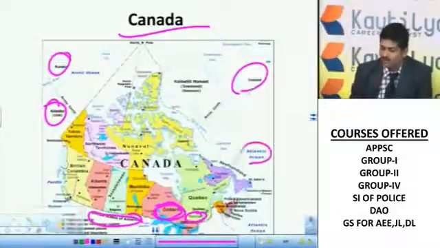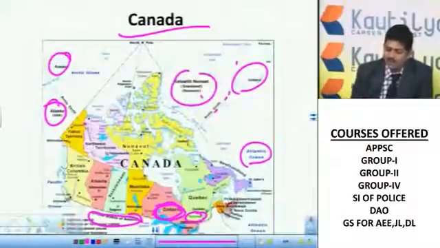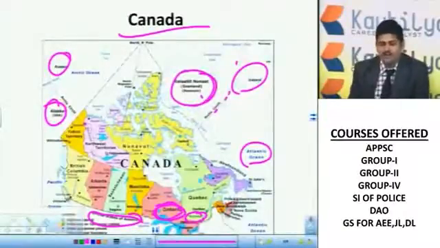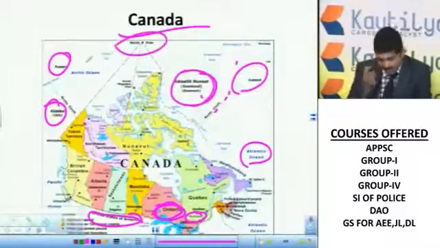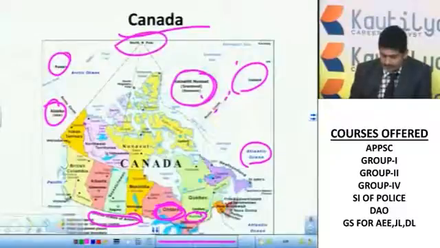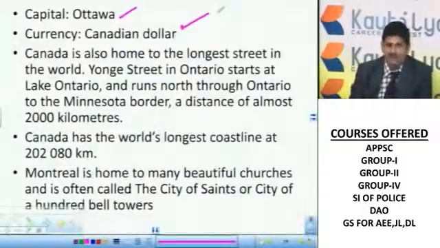The Atlantic Ocean. Next, it's the Arctic Circle. Greenland and Iceland are very near to each other. We already got the point: Greenland is the largest island in the world. You can see the North Pole, very near to Canada, right? Its capital is Ottawa. Currency is the Canadian dollar, simply dollar.